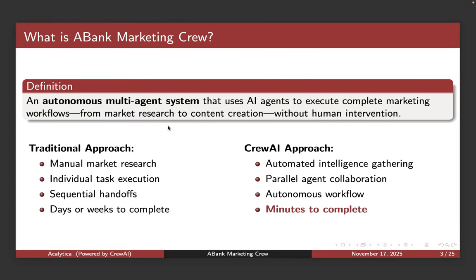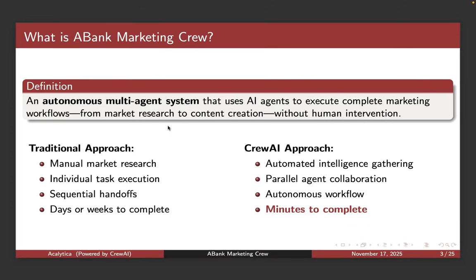So the traditional approach is that you're going to do manual market research, you're going to do individual tasks at a time, and then there's sequential handoff. Some things which could be done in parallel have to be done one after the other, and you have to deal with human ego and stuff like that, right? So you find that it's slow to complete.